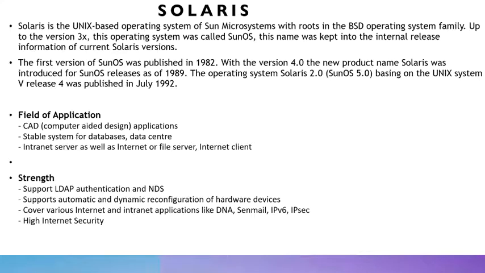Okay, now we're going to talk about Solaris. Solaris is a Unix-based operating system of Sun Microsystems with roots in the BSD operating system family. Up to version 3, the operating system was called SunOS. This name was kept in the initial release information of the current Solaris version. The first version of SunOS was published in 1982. With version 4.0, the new product name Solaris was introduced for the SunOS releases as of 1989. The operating system Solaris 2.0, which is based on Unix System V Release 4, was published in July 1992.